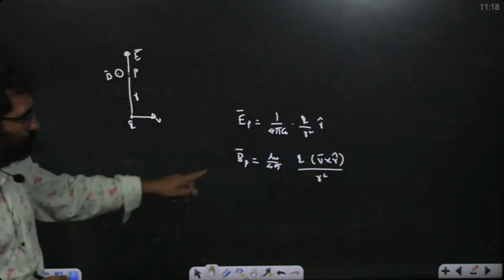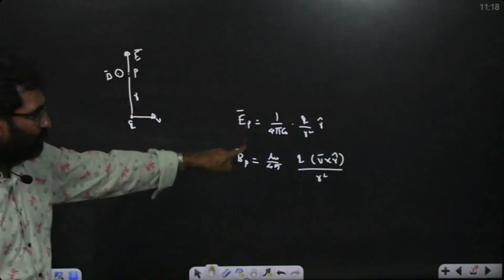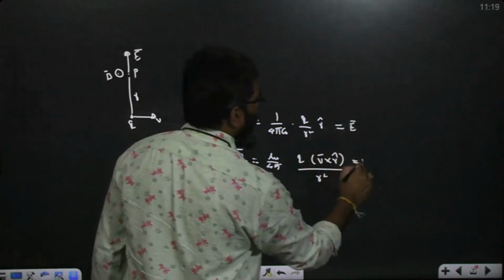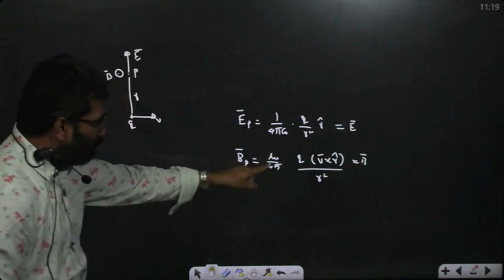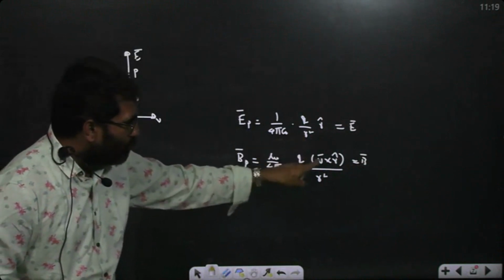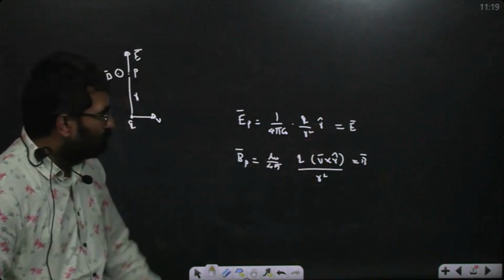Now you substitute, just magnetic field at point P and E, just you consider E bar only, okay? E bar. This is also B bar. Now just mu naught by 4 pi q by r square into r cap is what?